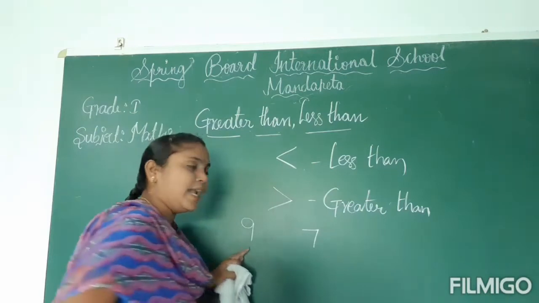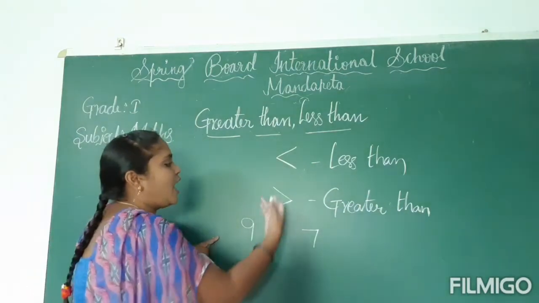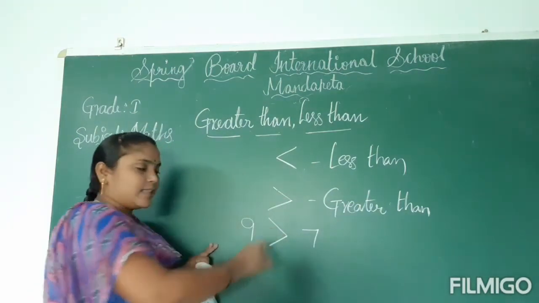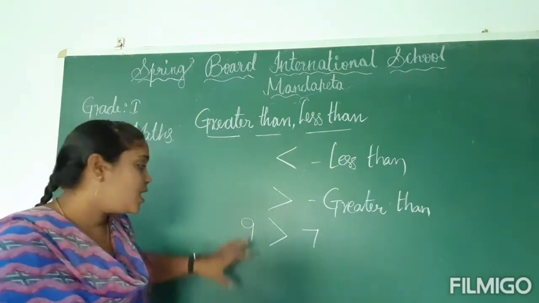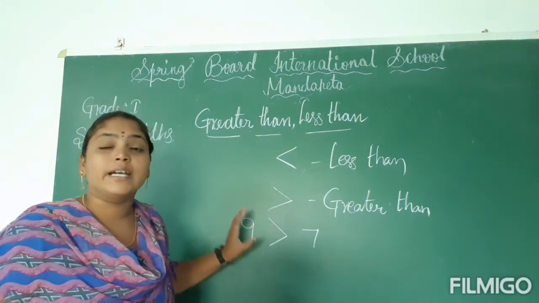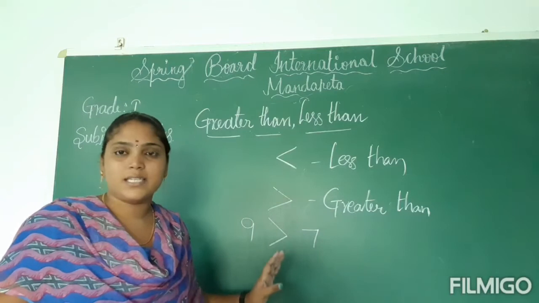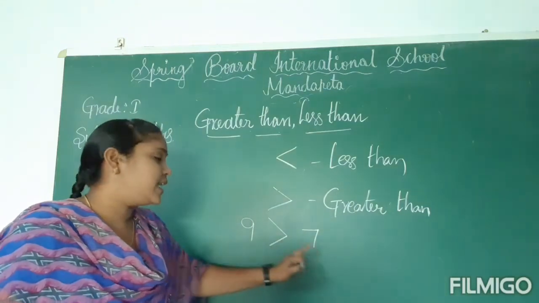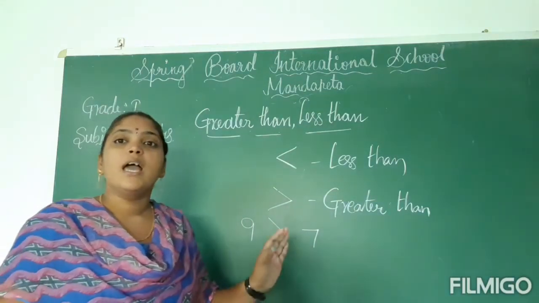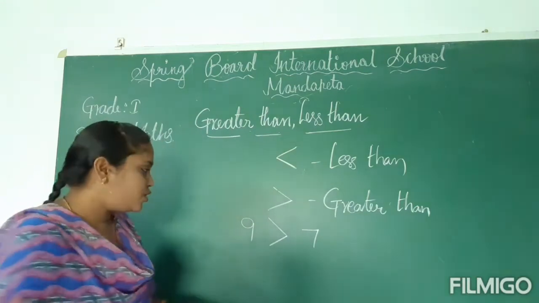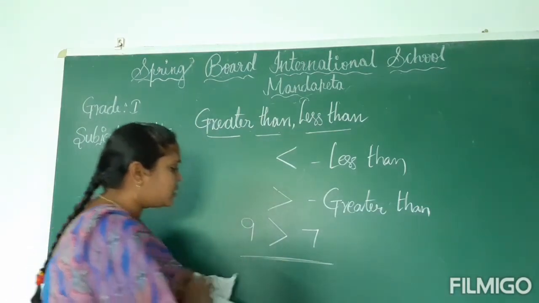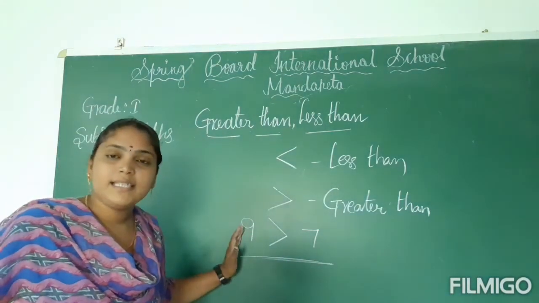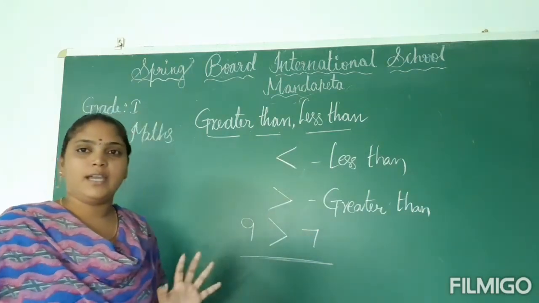Here you have to use the greater than symbol. Why? Because the number 9 is greater than the number 7. If 9 is greater, you have to use the greater than symbol. So the meaning of this is that 9 is greater than 7.